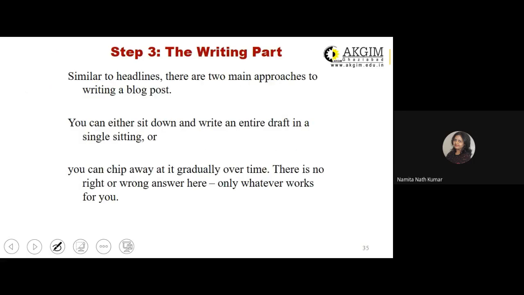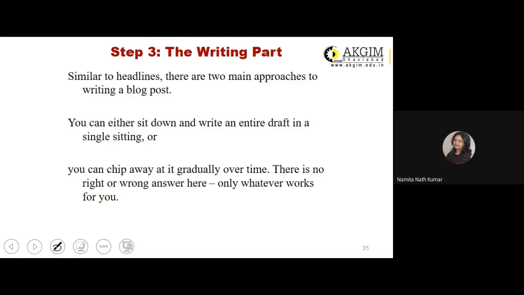For the writing part, again, there are two approaches that can be adopted by you. One is what we discussed a little while ago: you sit down, spend 3 to 4 hours and complete the entire article, which will be a part of your blog post. So your first draft will be completed. The second is you prepare an outline and then you give yourself a break, and then again come and fill in the content on the basis of the outline that you might have created.